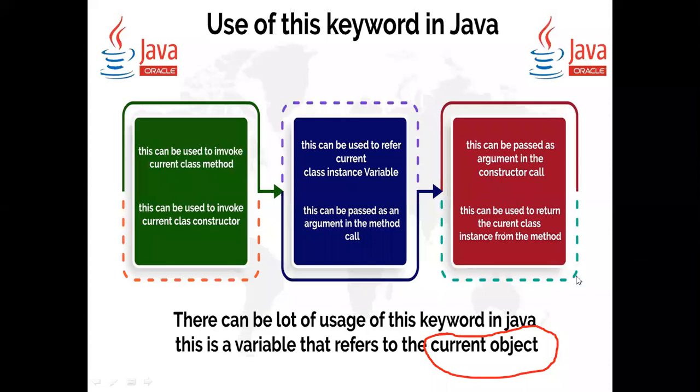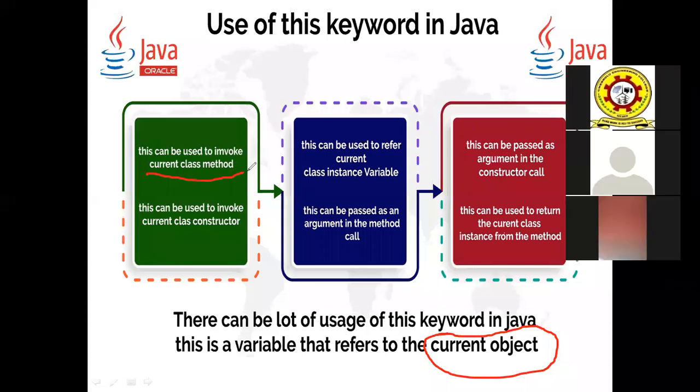Don't get confused. Let us memorize these points and then we can go into an example program using this keyword. This can be used to invoke current class methods. So if you are in a class A and from the same class, if you want to call another method, then we can use this keyword.